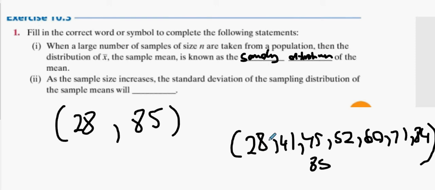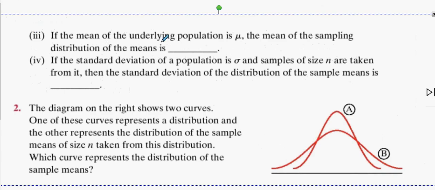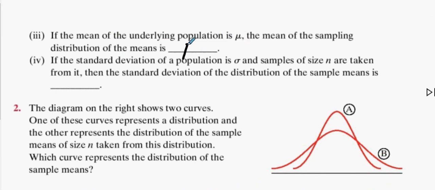So what I'm trying to say is that as your sample size increases, this is n equals 2 and this is n equals 8, the more people you average, the more accurate your results are, and the lower your standard deviation becomes. The standard deviation will become smaller. We cool with that? This carries over into, if the mean of the underlying population is mu, the mean of the sampling distribution of the means is also mu.